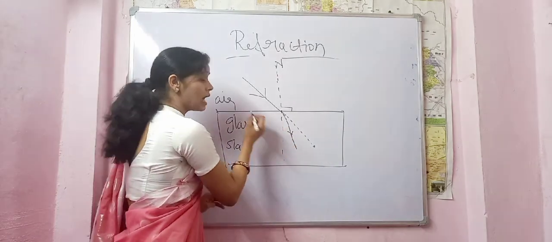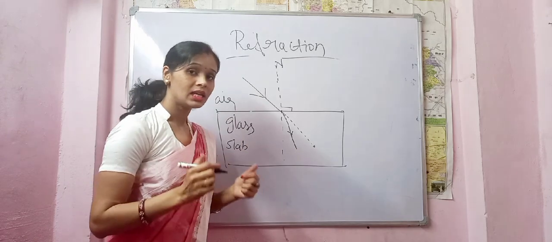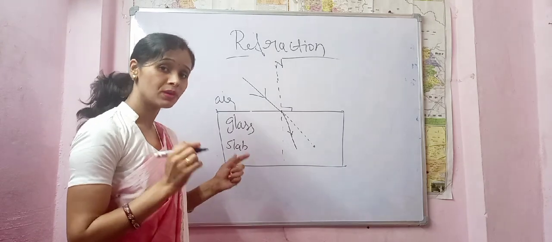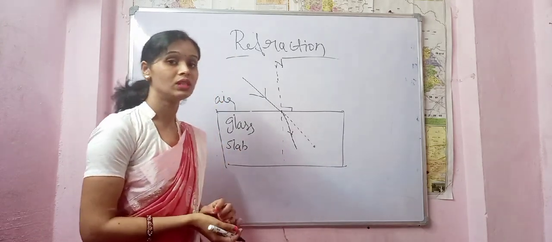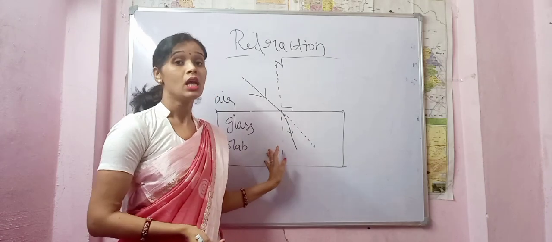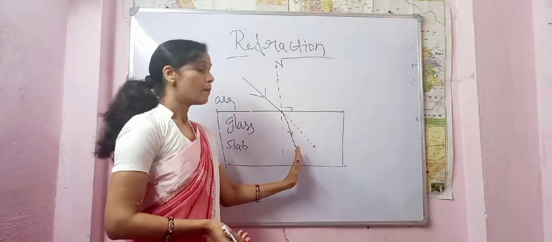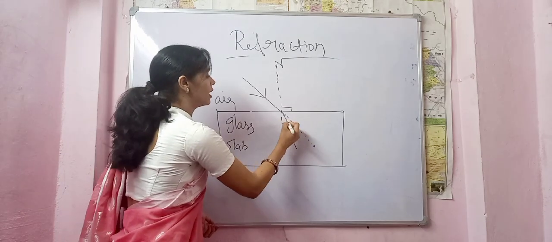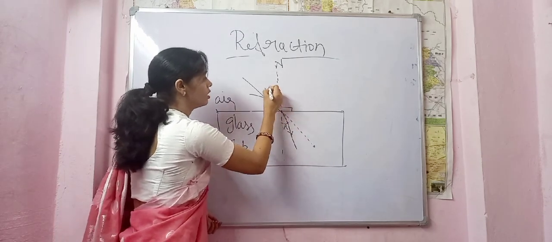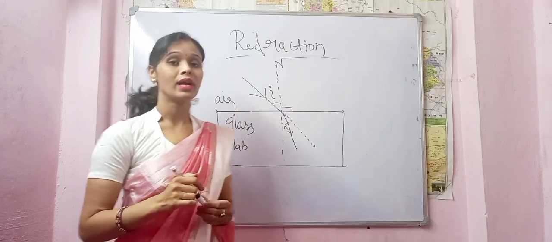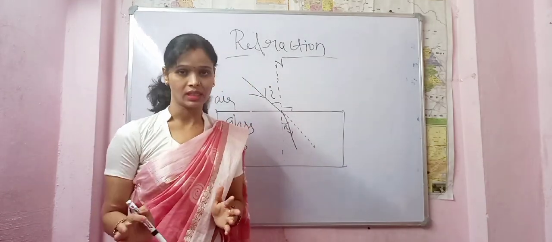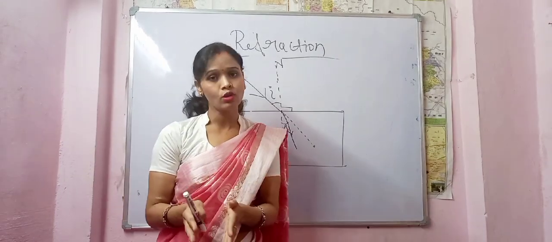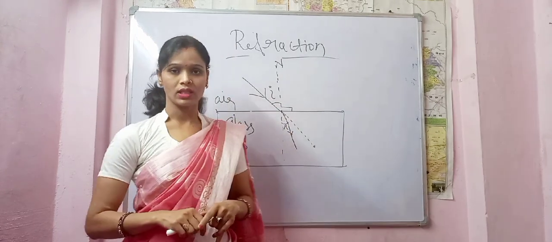Because glass is a denser medium and light takes time to travel here. The speed of light changes here due to the density of the glass slab, and hence the light bent. This bending of light is known as the refraction of light. Bending of light, or changing the path of light, is the refraction of light.